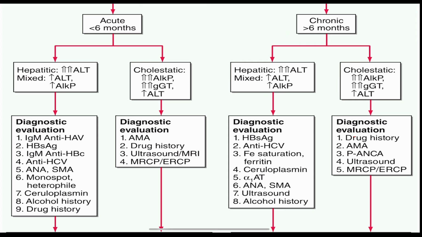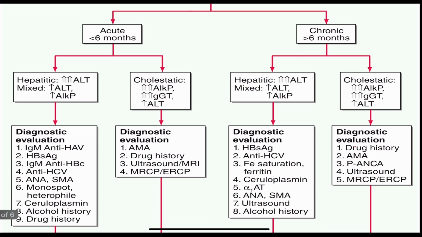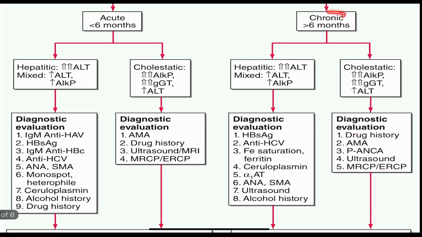Now there is an algorithm which is used for the diagnosis of liver disease, a stepwise approach in a patient with suspected liver disease. It can be acute, it can be chronic. For example, if reports show abnormal liver functions from the last 2 years or so, meaning more than 6 months. Or there may be an acute illness with no previous history, and the patient comes with suspected liver injury signs, we do a liver panel and it becomes abnormal, we will classify it as acute liver injury or acute liver disease.